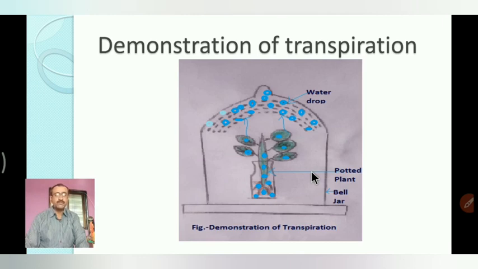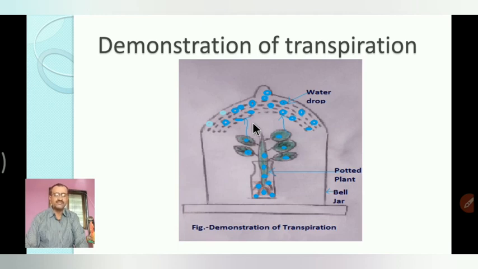Transpiration may be demonstrated by keeping a potted plant under a glass bell jar. The pot has a sufficient amount of water, and it is covered with a rubber or polythene sheet to prevent evaporation from the soil. The jar is fully sealed. After some time, small drops of water will appear on the inner surface of the bell jar.